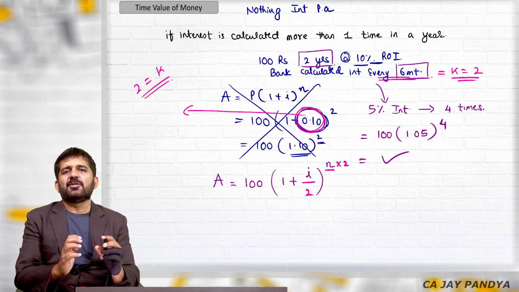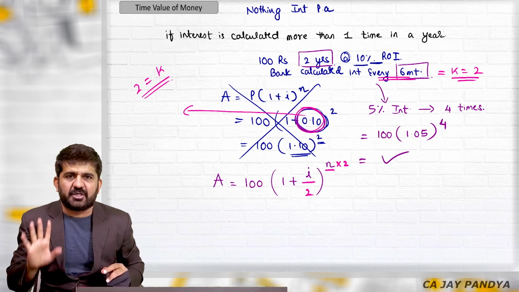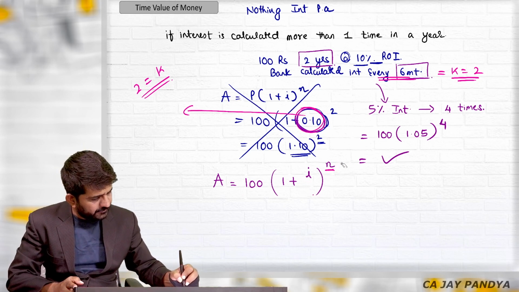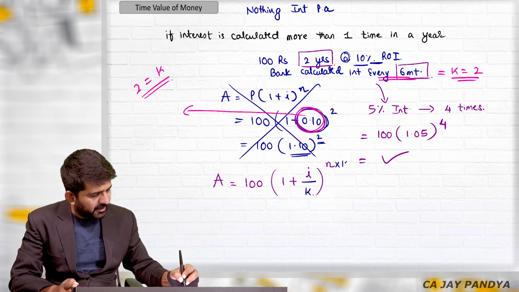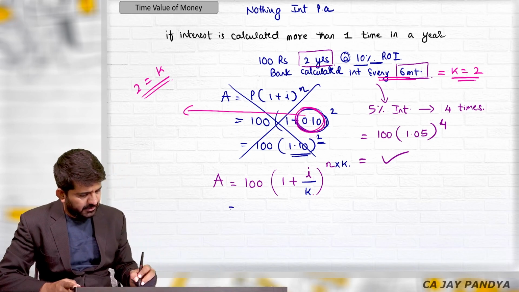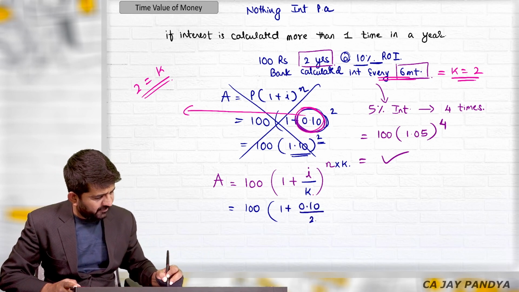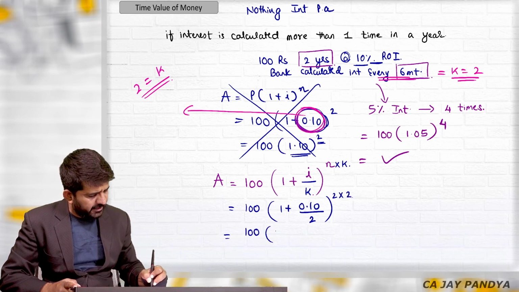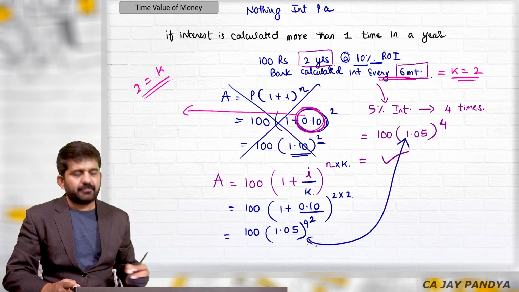If interest is calculated more than 1 time in a year, 2 times, 3 times, 12 times, 365 times, whatever is the case, then I will change my formula in this manner. I will divide I by K, and N will be multiplied by K. And I will get the same answer, which will be 100 into (1 plus 0.10 divided by 2) raised to 2 times 2. So it will be 100 into 1.05 raised to 4, which is the same answer as this.